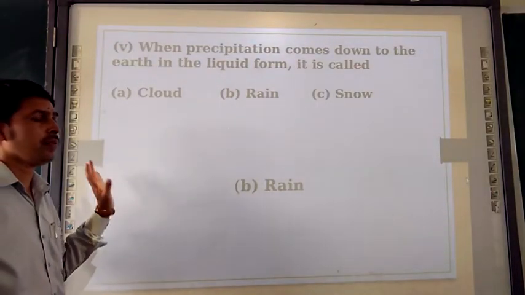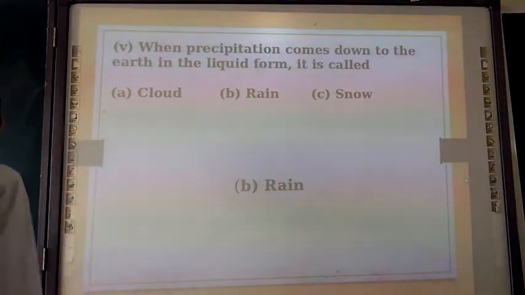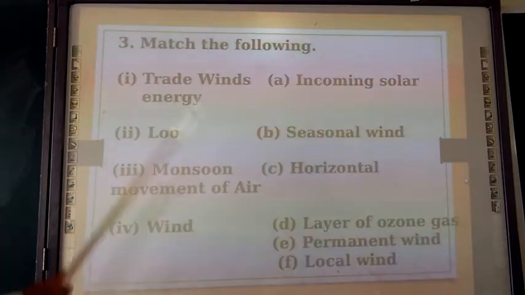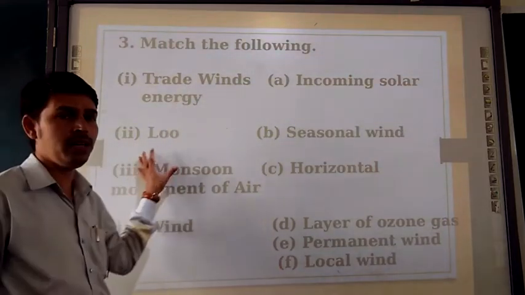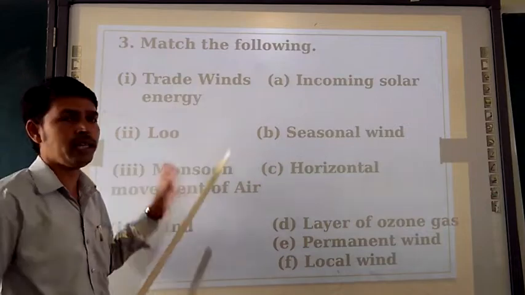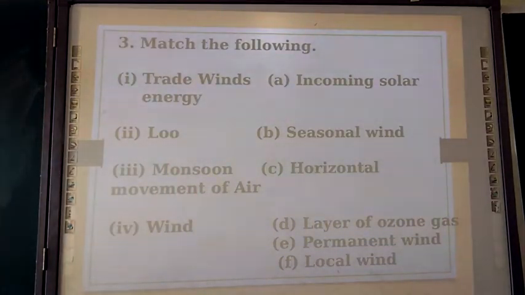Okay. Next, we are moving towards the discussion on the match the following. Please see it carefully first. Match the following. Then after we are going to have the tick mark on the correct answers.